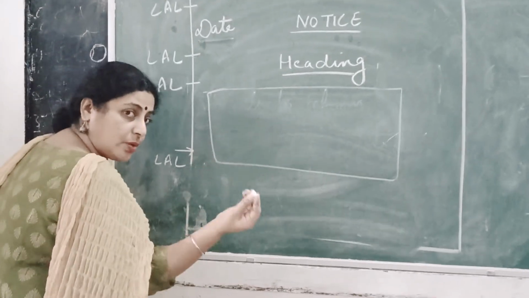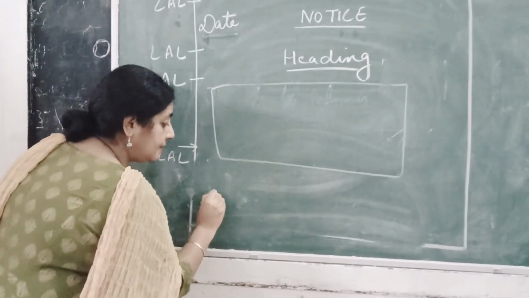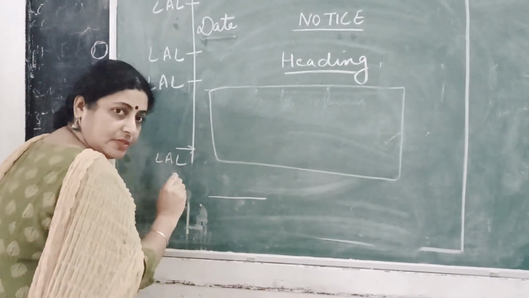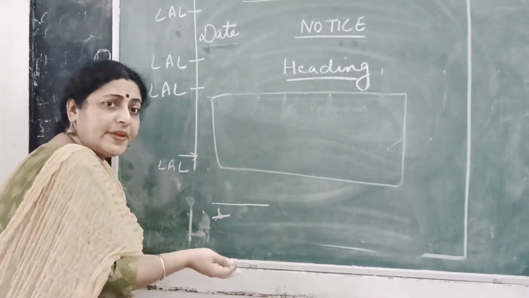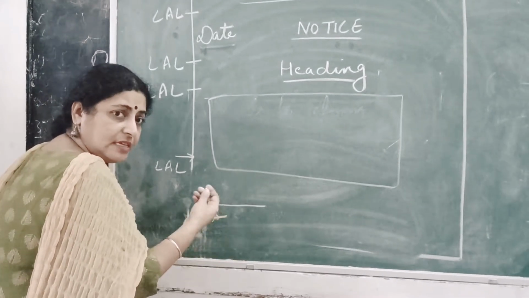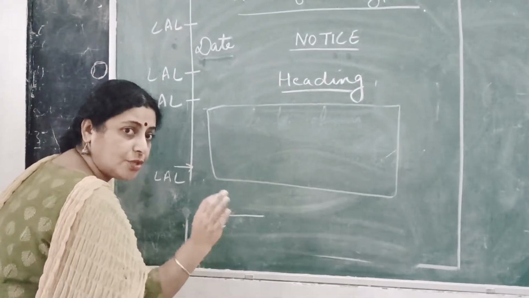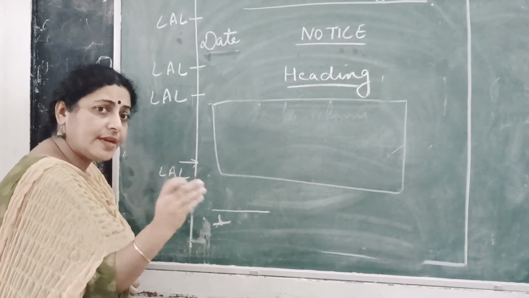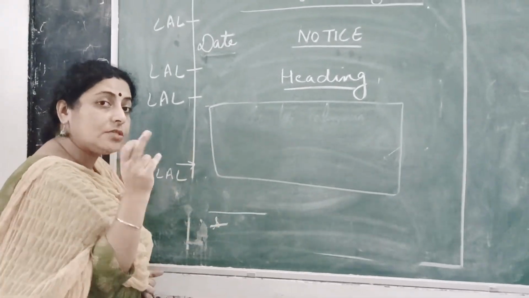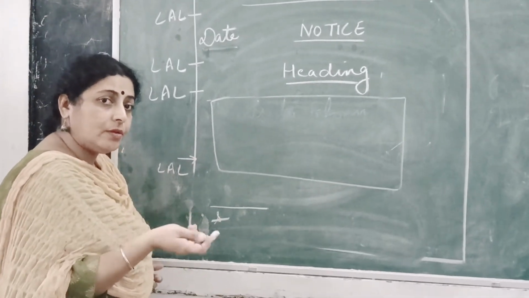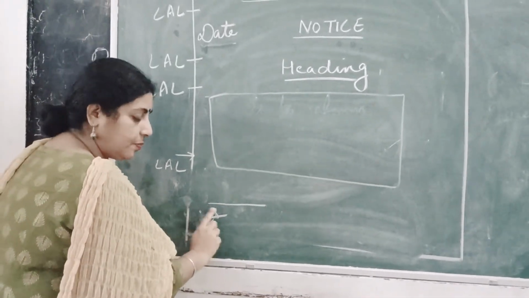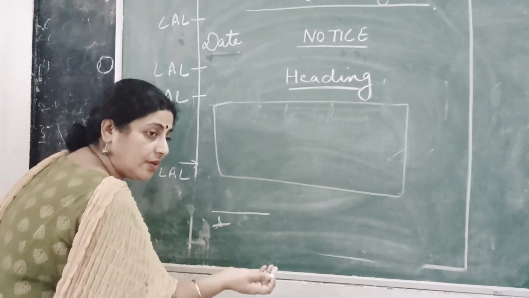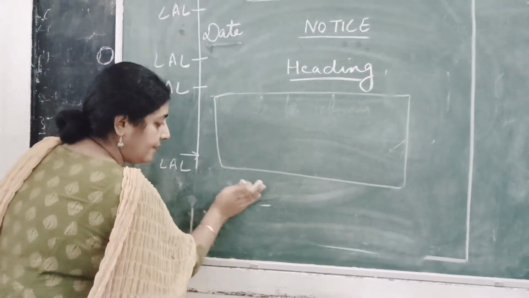And after that, what will I do? I will write here the name of the person. I'm going to put here my signatures. And what is my designation? What is my designation needs to be mentioned here. Not yours truly. A lot of students write down here yours truly. This is not your letter. You cannot write down yours truly, yours sincerely here. Simply you are going to put your signatures. And what is your designation?